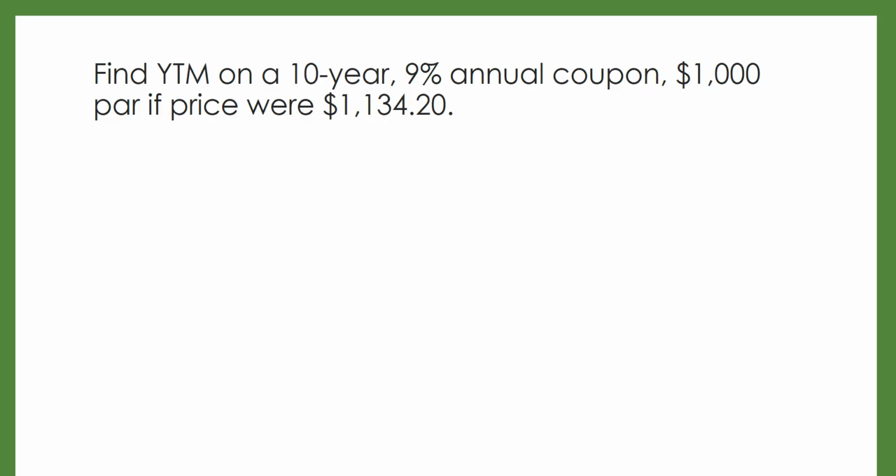So let's find the yield to maturity on a 10-year 9% annual coupon bond with a $1,000 par value that is currently priced at $1,134.20. So let's just do some predictions to start with. This bond is selling at a premium. So that tells us that our bond is paying higher than market coupon payments. So the yield to maturity should be less than the coupon rate because we are trading at a premium.